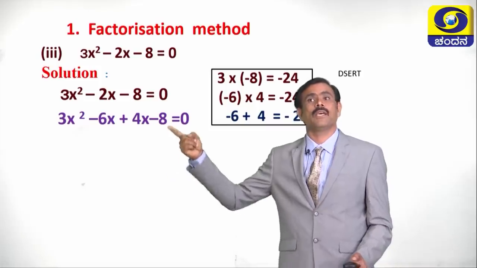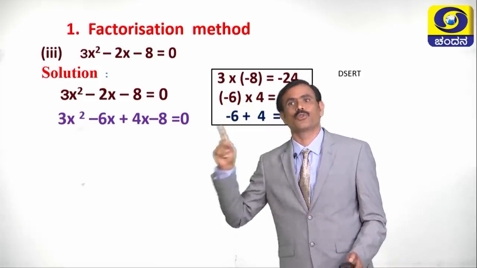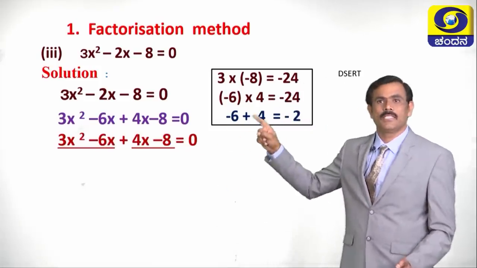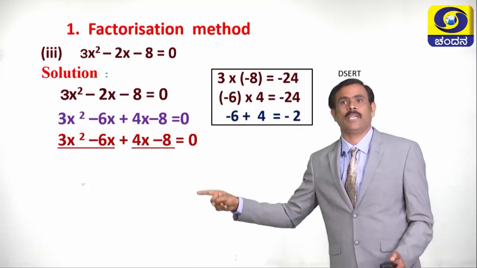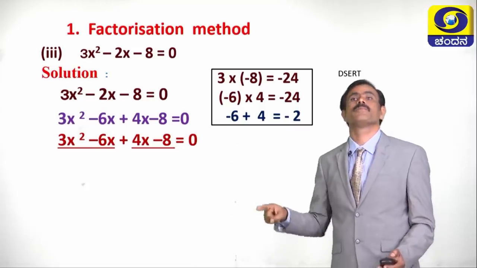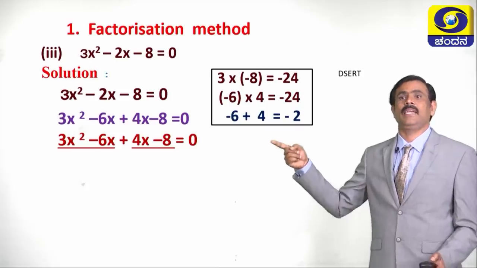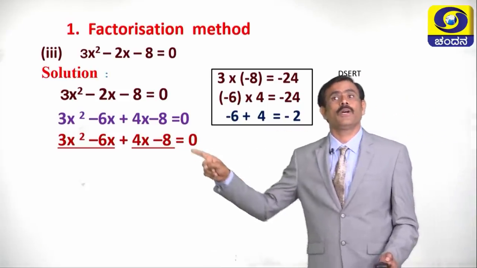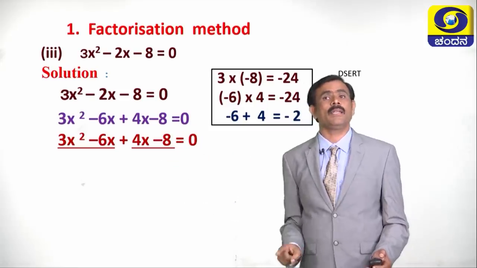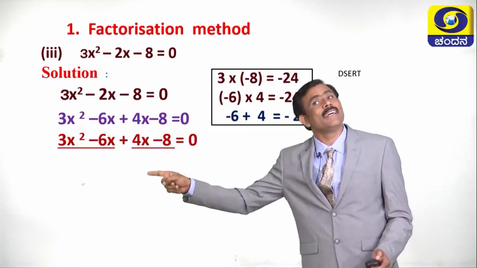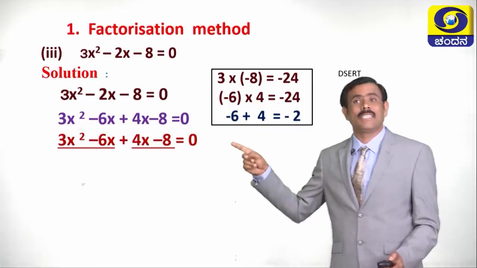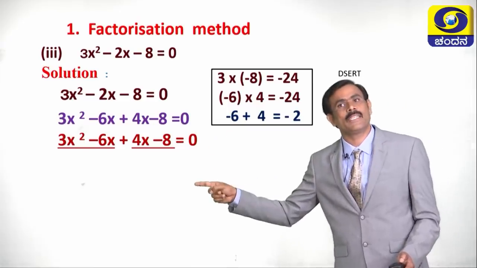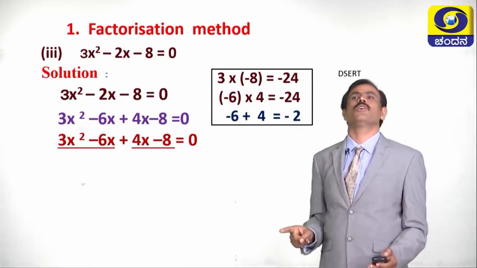Next step is we have to make two groups. See here, the first group 3x square minus 6x is one group, 4x minus 8 is another group, equal to 0. In the first group, what can we take common? We can take 3x common. In the second group, what can we take common? We can take 4 common.